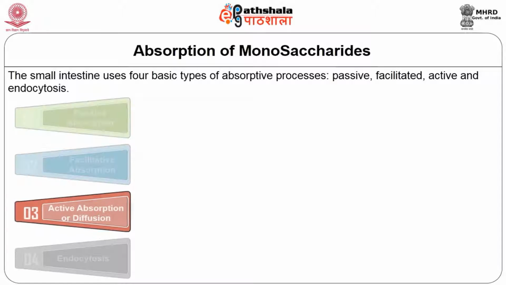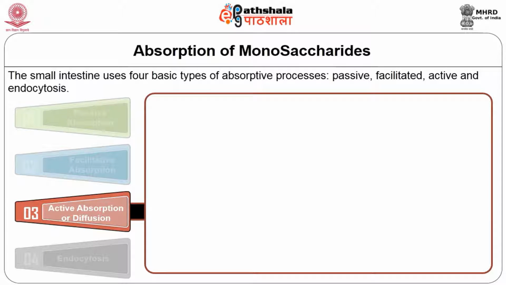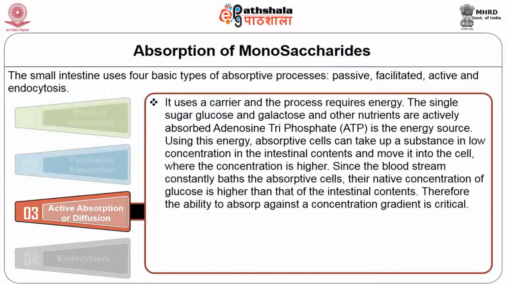The third one is active absorption. It uses a carrier and the process requires energy. Simple sugars like glucose or galactose and other nutrients are actively absorbed. ATP is the energy source.